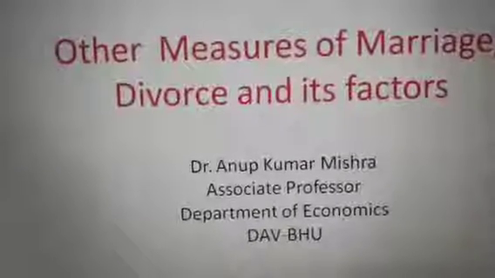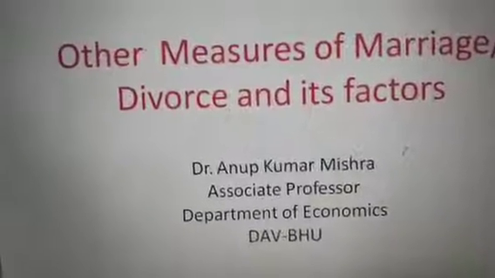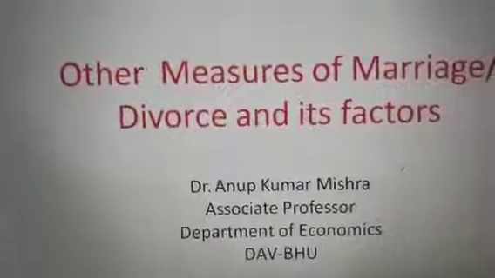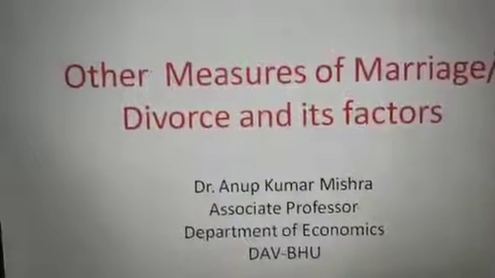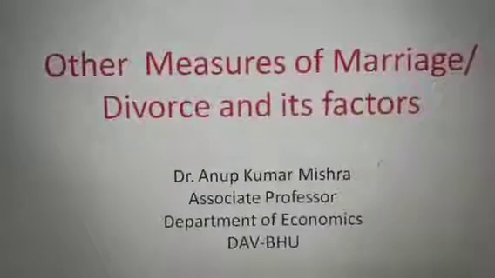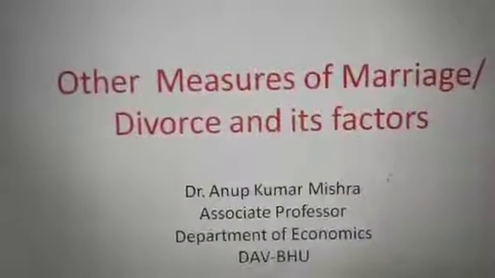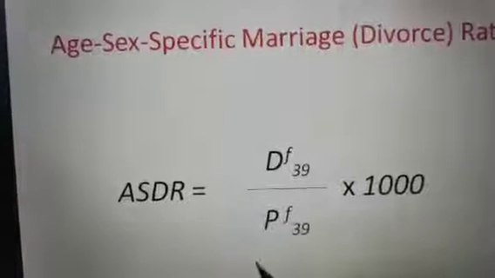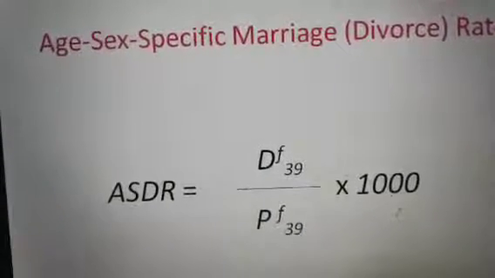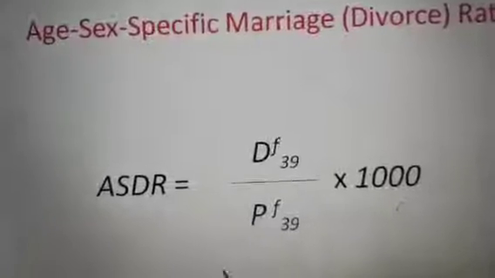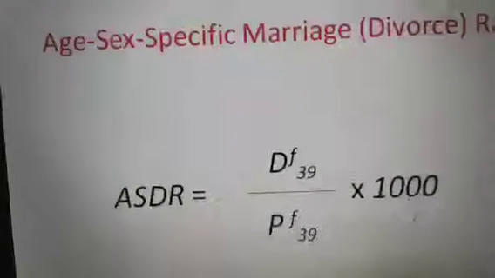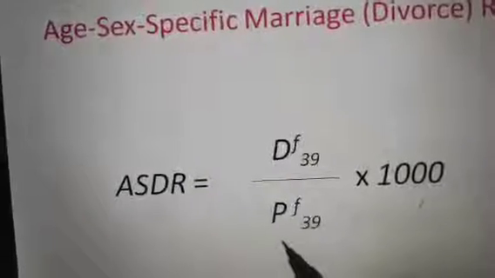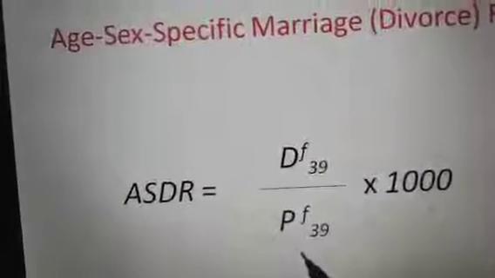Earlier I told you about the concept of nuptiality, and started with the measurement. So today there are some other measures of marriage and divorce which I have to deal with, which I left you yesterday. Besides the crude marriage rate and the refined marriage rate, there are some other marriage rates or divorce rates.